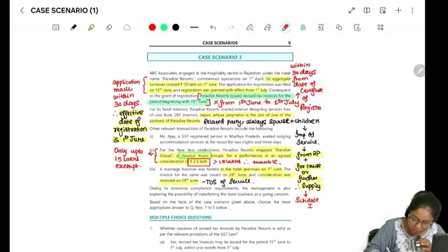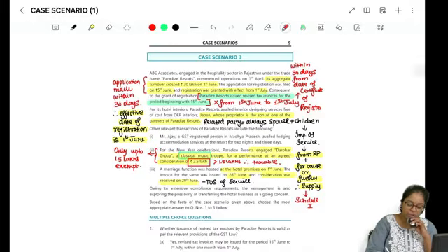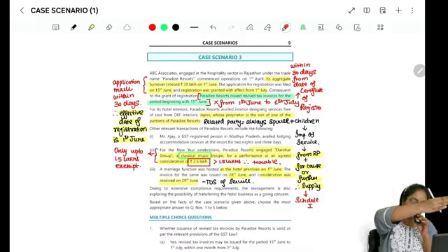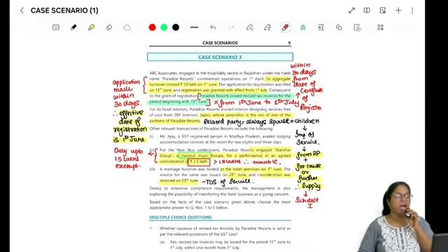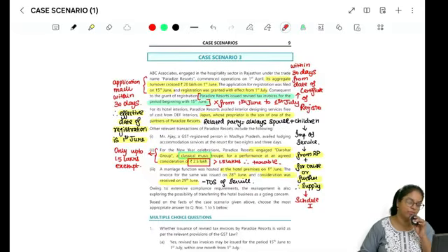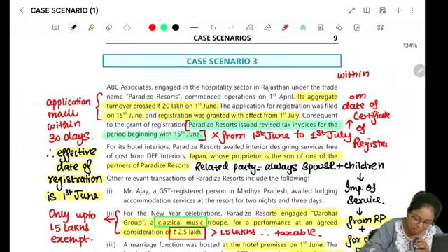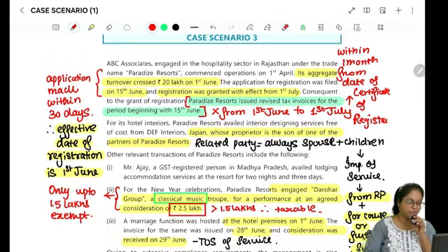Though you received the certificate of registration on 1st of July, your effective date of registration will be 1st of June, right? So can you issue a revised tax invoice? The answer is yes. Revised tax invoice can be issued from 1st June to 1st July. Whatever transactions you did, you can give a revised tax invoice, and revised tax invoice should be given within a period of 1 month from the time you get the certificate of registration, right? From the date you get the certificate of registration.